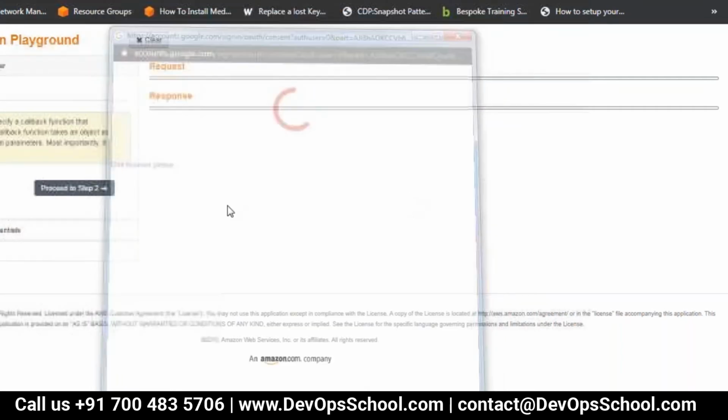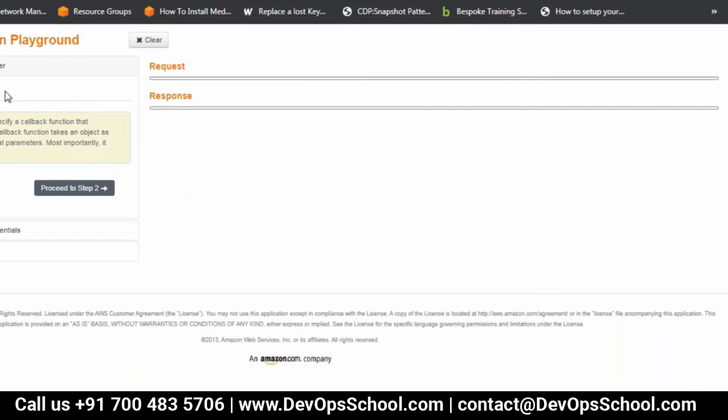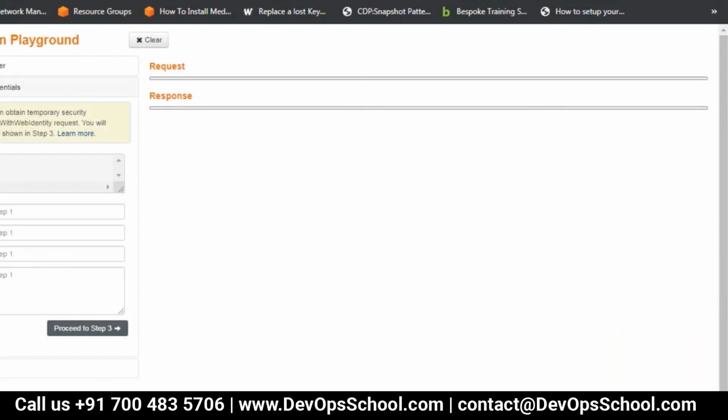So I've given some permissions here. Now let me try this. So obtain. Let us see. Now this did not work. I think there is some issue.